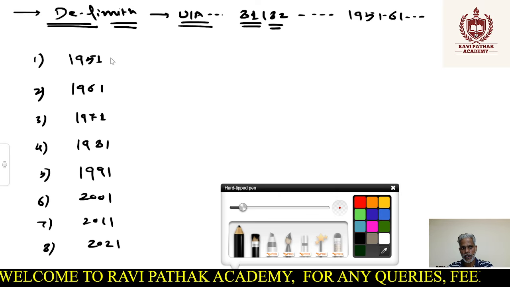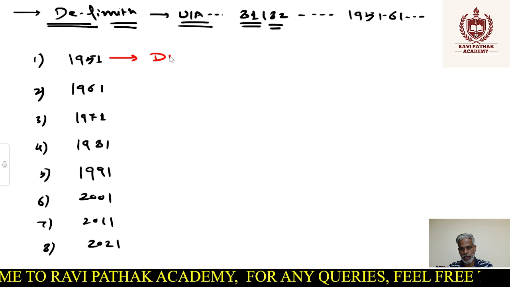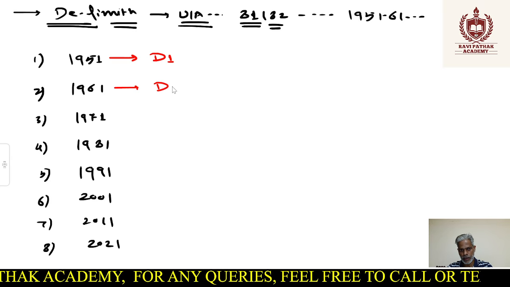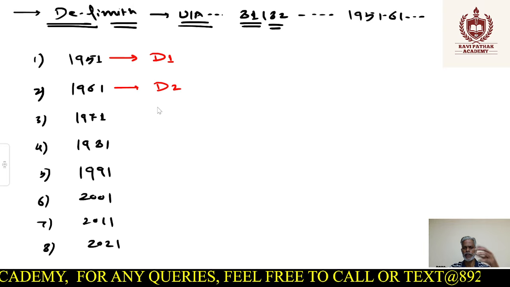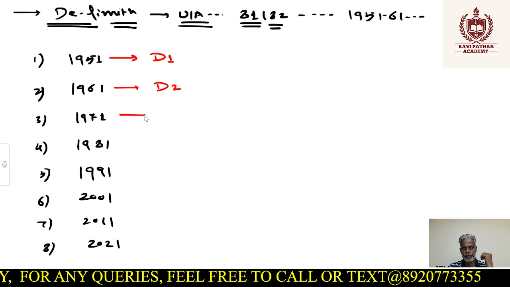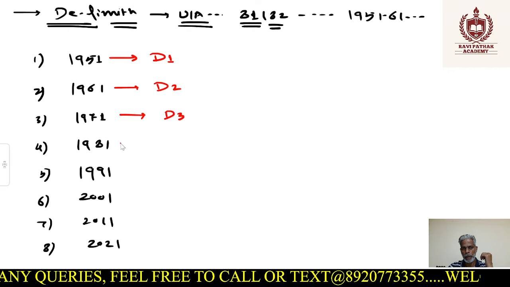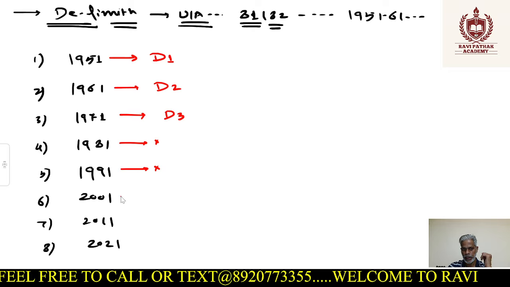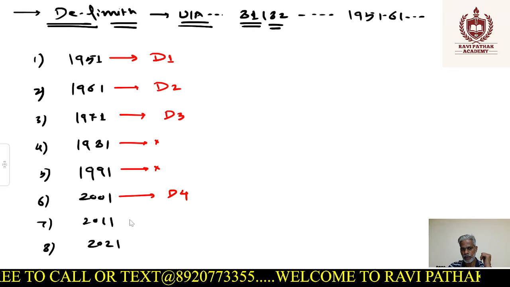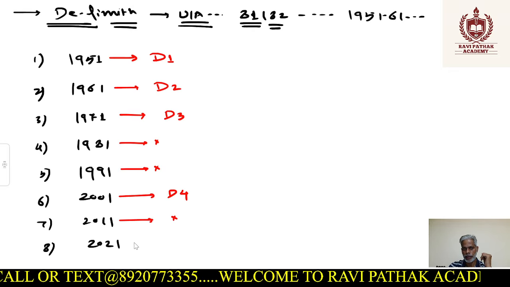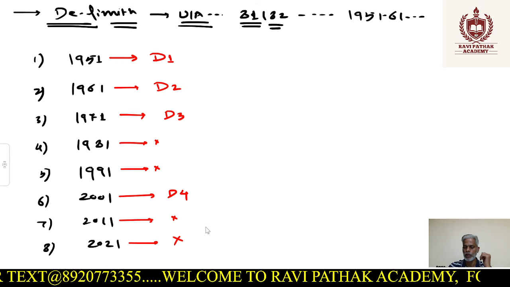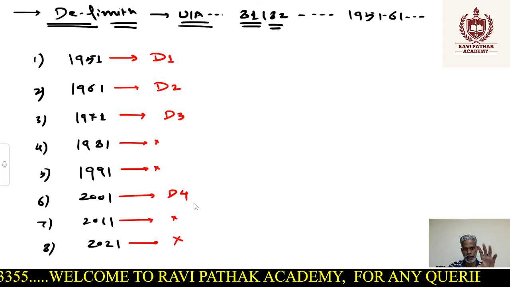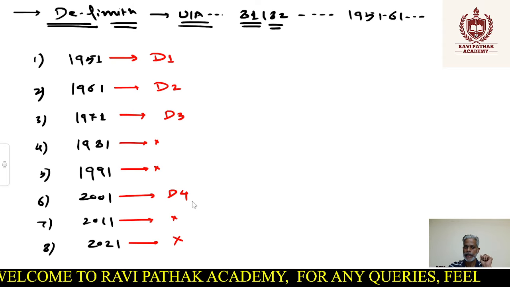But what happened? For the 51 census, we had a delimitation, let's say for example D1, which was conducted in 1952. For 61, we had a delimitation, let's say D2, in 1960, because data comes a year later, right? It takes time. For 71 also, we had D3. But for 81 and 91, we do not have D4, D5. Rather, in 2001, we conducted D4. Then again, in 2011, we did not have the delimitation. And for 21 also, we have not done it yet. So, out of 8 decadal census, we have conducted only 4 delimitation exercises.